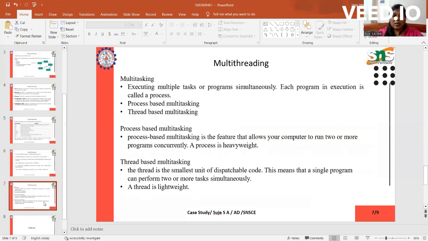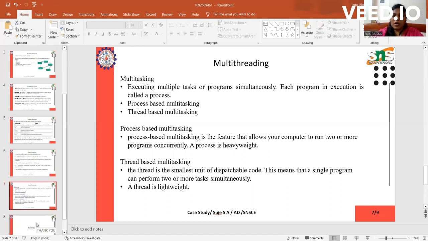So, multitasking is nothing but executing multiple tasks or programs simultaneously. Each program in execution is called a process. Process-based multitasking and thread-based multitasking are the two methods here. Process-based multitasking is the feature that allows your computer to run two or more programs concurrently. Process is heavyweight. And thread-based multitasking is based on the smallest unit of dispatchable code. This means that a single program can perform two or more tasks simultaneously. A thread is lightweight here.